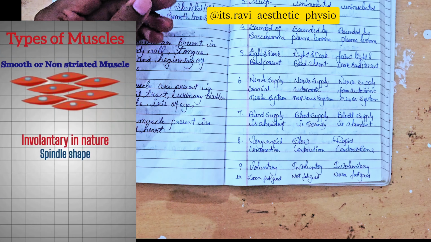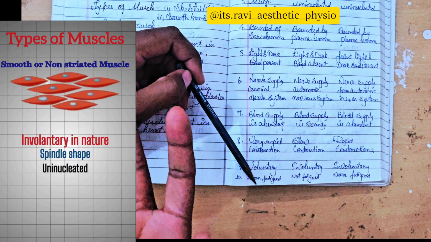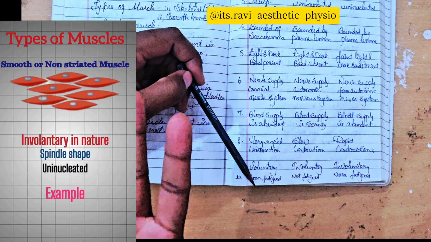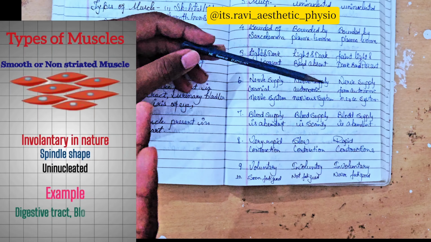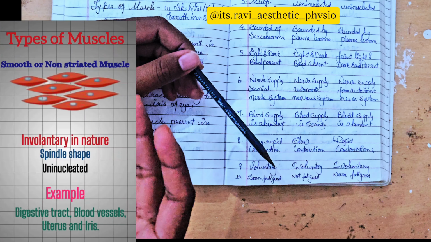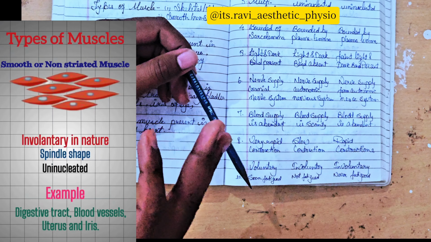You have to know the tenth difference: skeletal muscle fatigues soon. If you do repetitive work with skeletal muscle, it will easily fatigue, and you will feel tired and weak. But smooth and cardiac muscle do not fatigue. Cardiac muscle never fatigues, and it works 24 hours a day, 7 days a week.